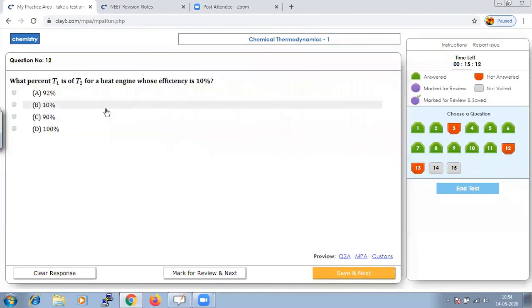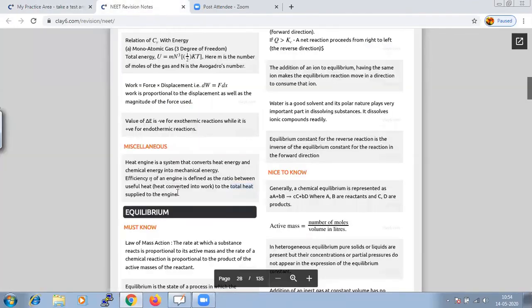And next one is, what percent T1 is of T2 for a heat engine whose efficiency is 10%? So as we discussed, what is the efficiency of a heat engine? Here we have the formula: efficiency of a heat engine is the ratio between useful heat and the total heat.